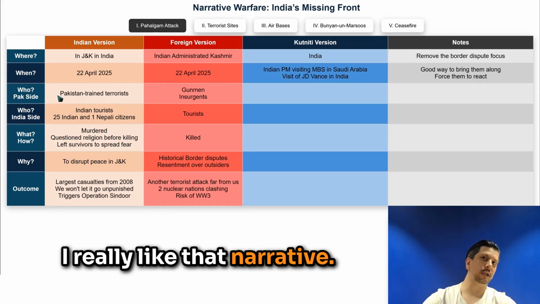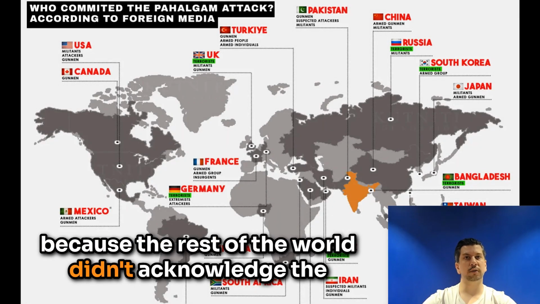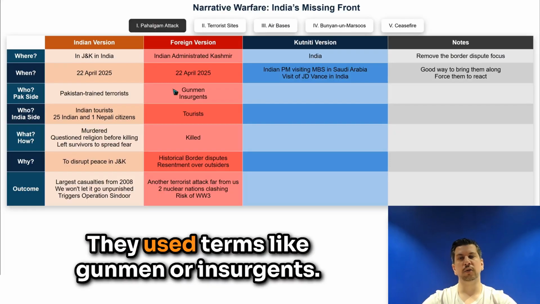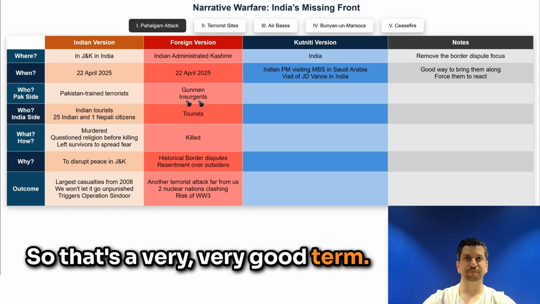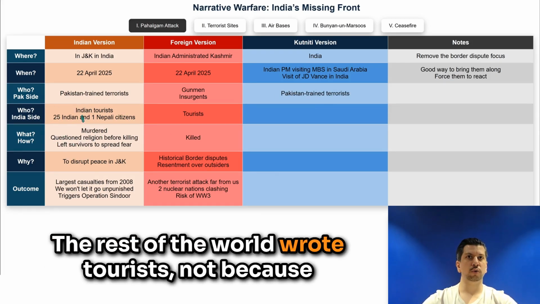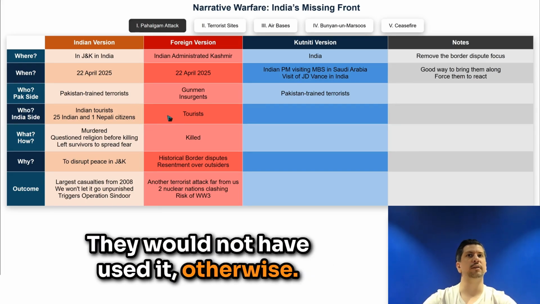On the Pakistani side, India used a very good term. I really like that narrative, Pakistan trained terrorists, because the rest of the world didn't acknowledge the terrorist nature of that attack. They use terms like gunmen or insurgents. So that's a very, very good term. Then, here it's a big problem. The rest of the world wrote tourists. Not because they found that term, but because it was used by India. They would not have used it otherwise.